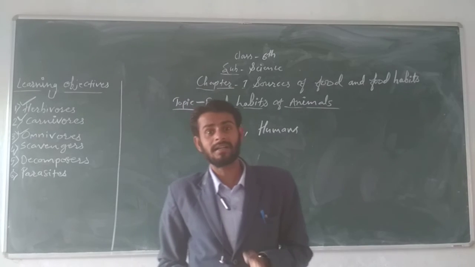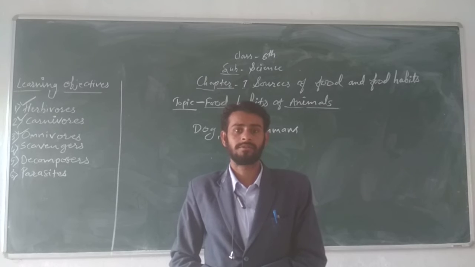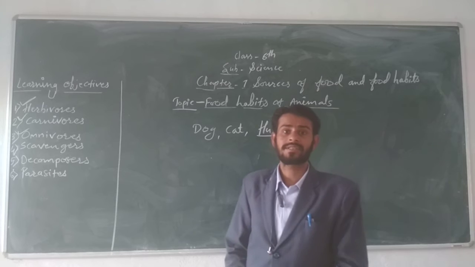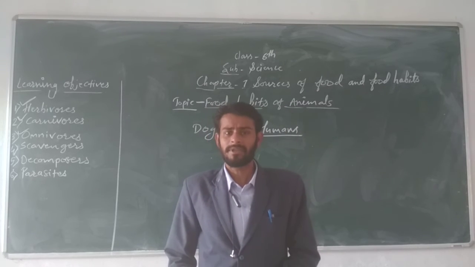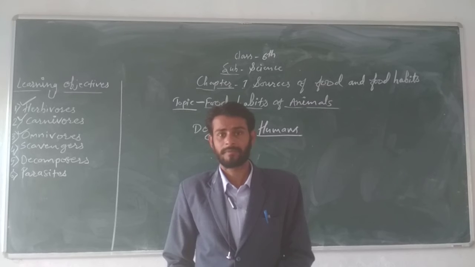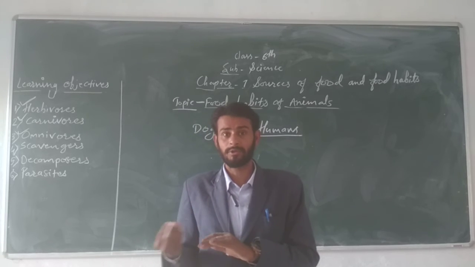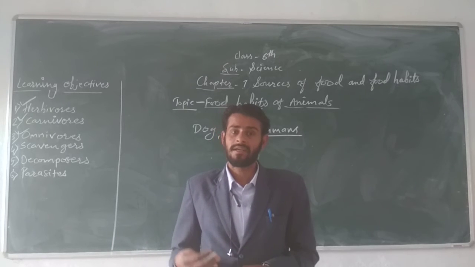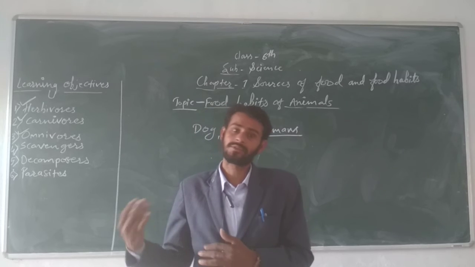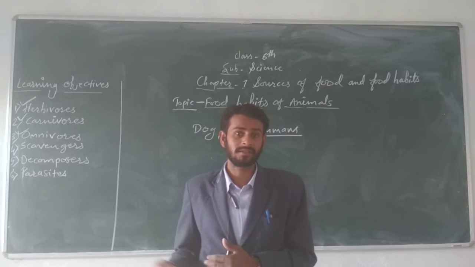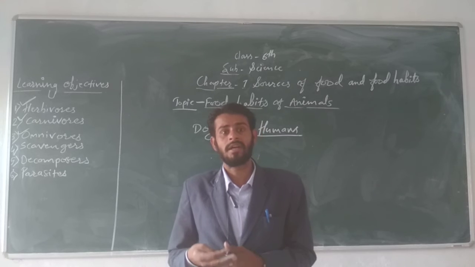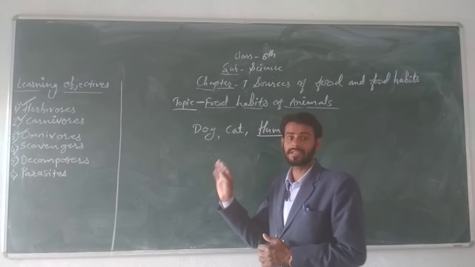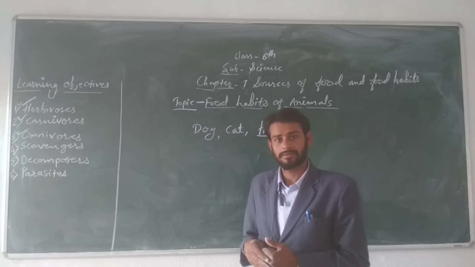Students, humans are also omnivores. Well, we are humans, so we cannot say that we are animals, but yes, we are also omnivores. Humans also eat plant products, fruits, vegetables, etc. Along with that, they also eat the flesh of other animals like goat, fish, eggs, etc. So humans also fall in the category of omnivores. Okay, students.